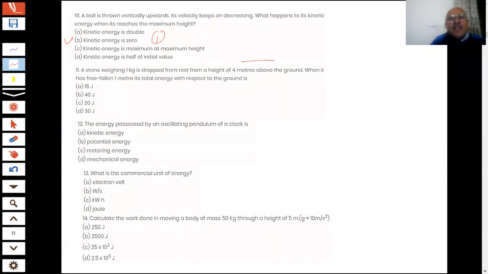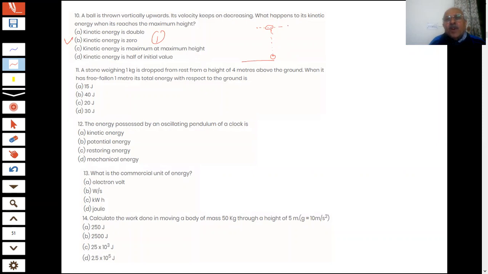A ball is thrown from the ground, and it goes up, up, up. What is happening? As it is going up, due to the gravitational force which acts on the weight of the ball, the kinetic energy keeps on decreasing. The speed of the body is decreasing. What will happen? The kinetic energy is decreasing.